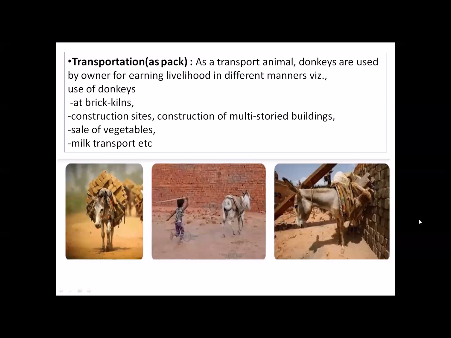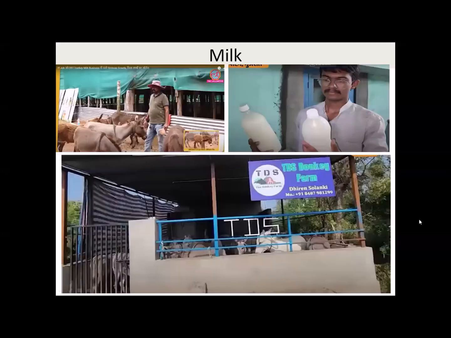So they are used in brick kilns, construction sites, sale of vegetables, milk transport. Okay, so in horse also there is milk as a product from the horse. Similarly, donkey milk had nothing to do with anything, but suddenly a surge came, a trend came, and people started selling donkey milk for medicinal purposes. Probably you have heard or not heard of it.